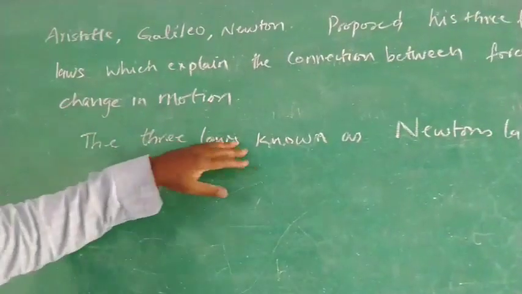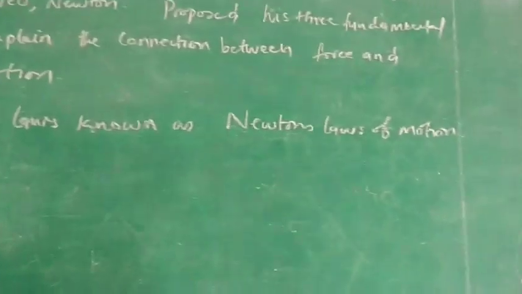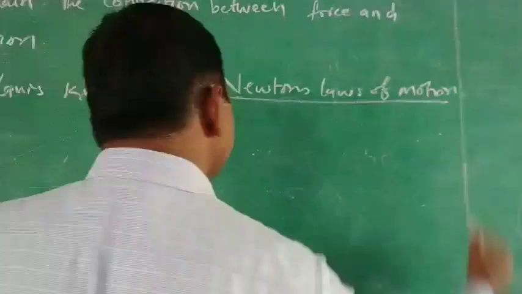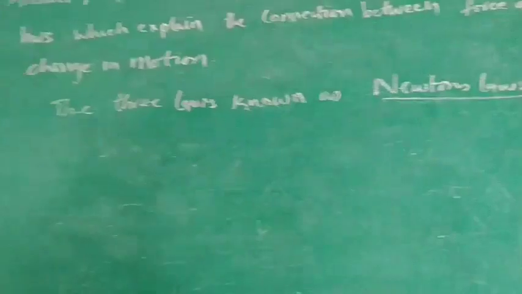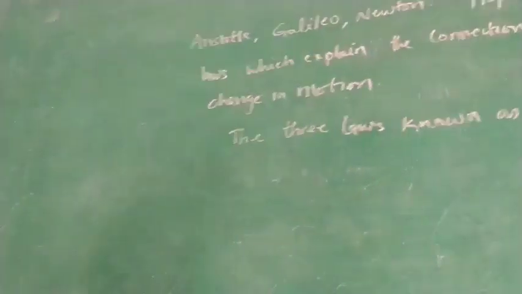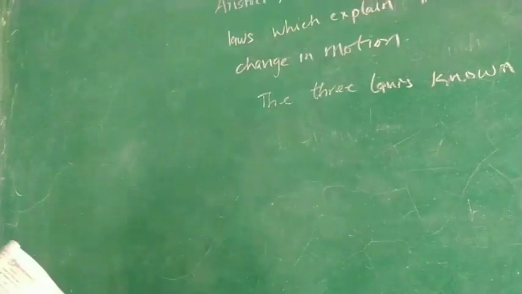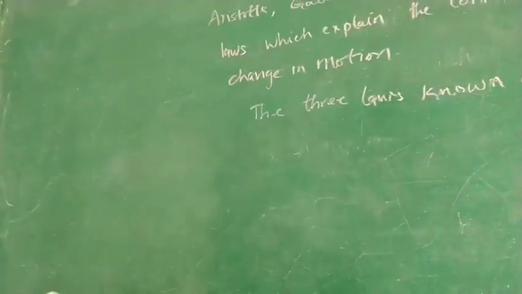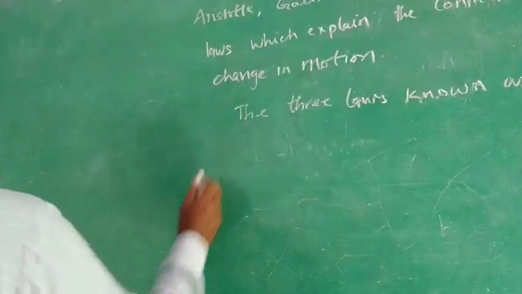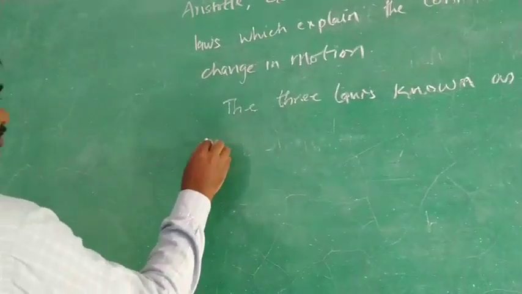The three laws are known as Newton's laws of motion. Now of these three laws, the first one is the first law of motion.